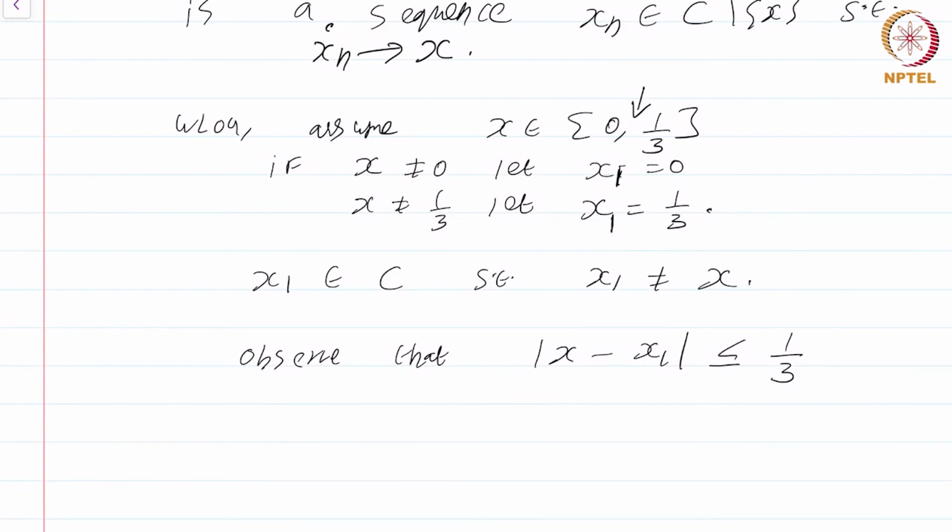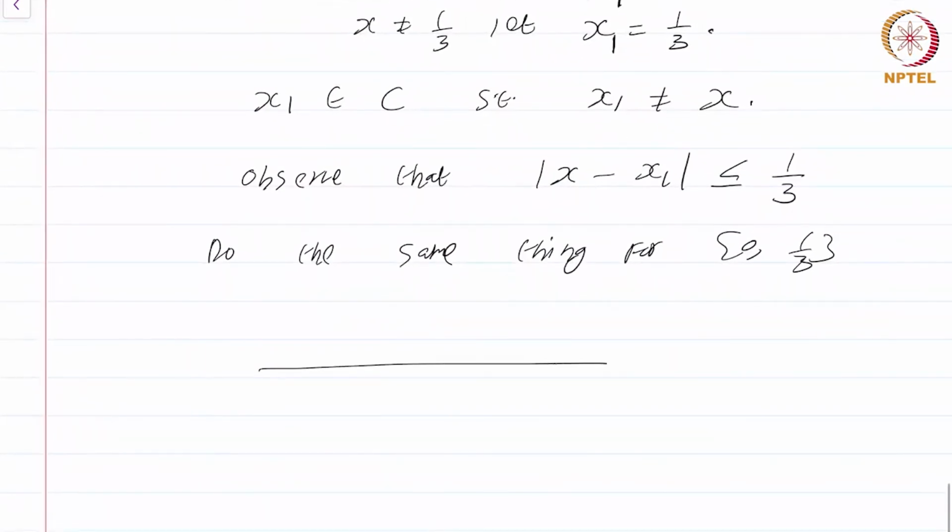Well, do the same thing for 0, 1 by 3. What do I mean by that? Look at 0, 1 by 3. You're removing the middle 1/3. So this is going to be 2 by 9, and sorry, this is not 2 by 9. This is 1 by 9, and this is 2 by 9, right?